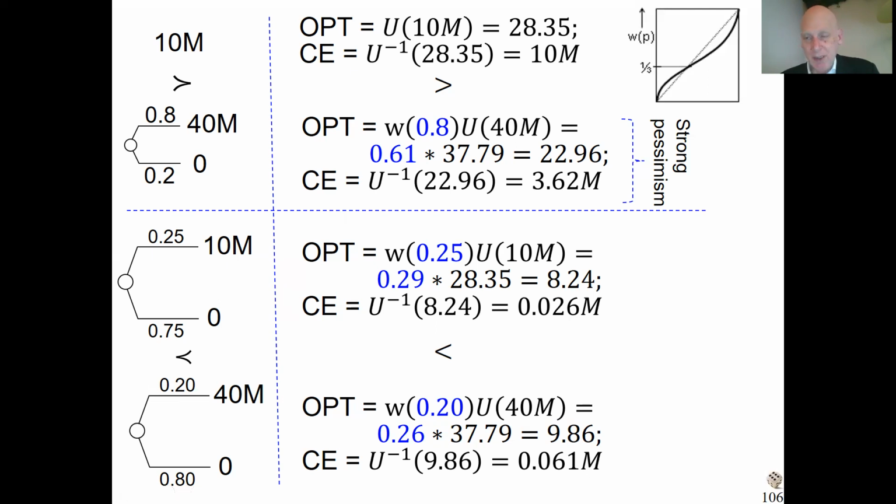So in that sense, this psychological effect is benefiting the upper lottery; it is privileged relative to the lower lottery here. And that's why here the preference reverses relative to the low situation. Here they prefer the 10 million, here they prefer the 40 million option. So that's how it works.